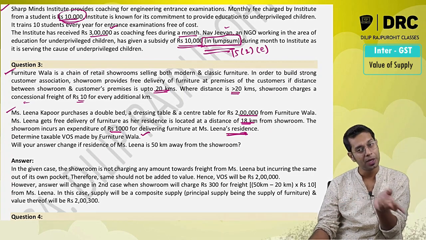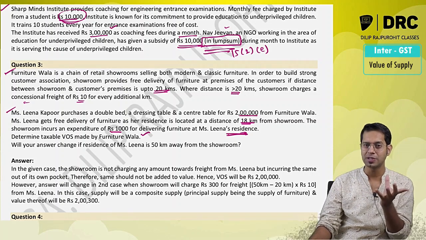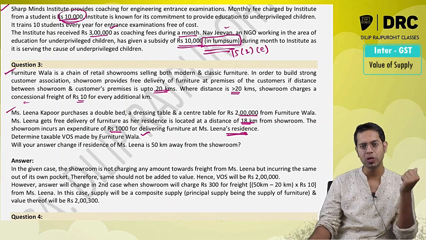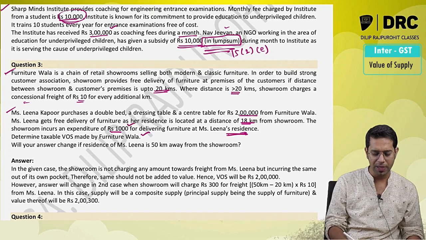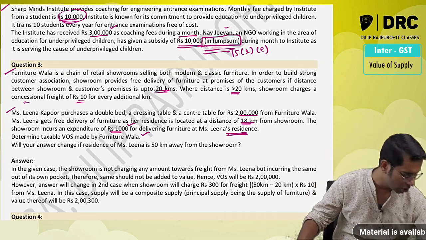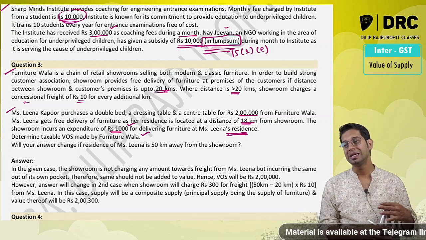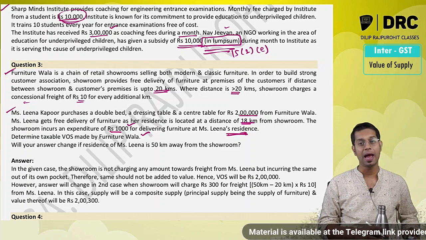They have not charged anything, but the company has incurred an expense of 1,000 rupees. Though the company is not charging, it has actually incurred the expense. So will this 1,000 rupees be added in value of supply?